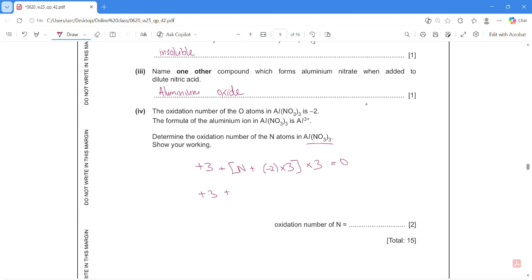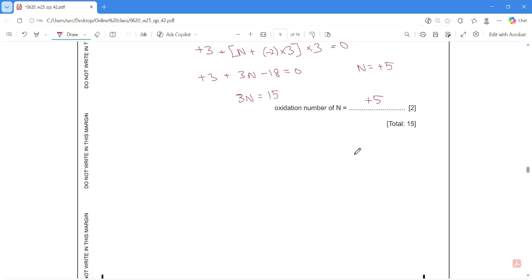Okay, so we expand this, we get 3n minus 18 equals 0. So 3n equals to 18 minus 3, 15. So n is positive 5. Done. So easy.